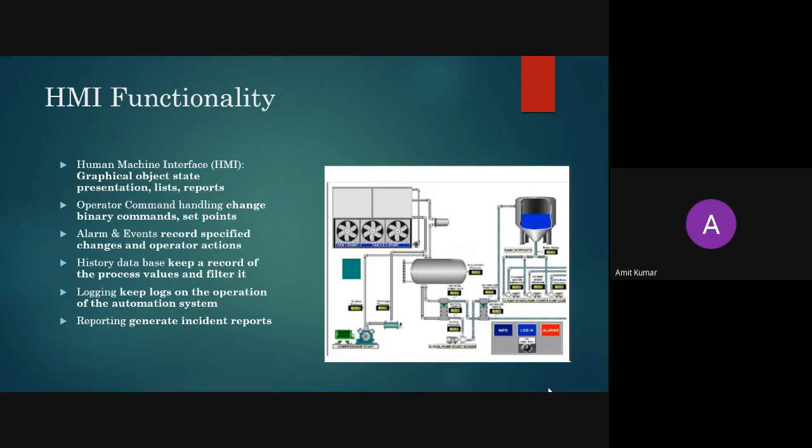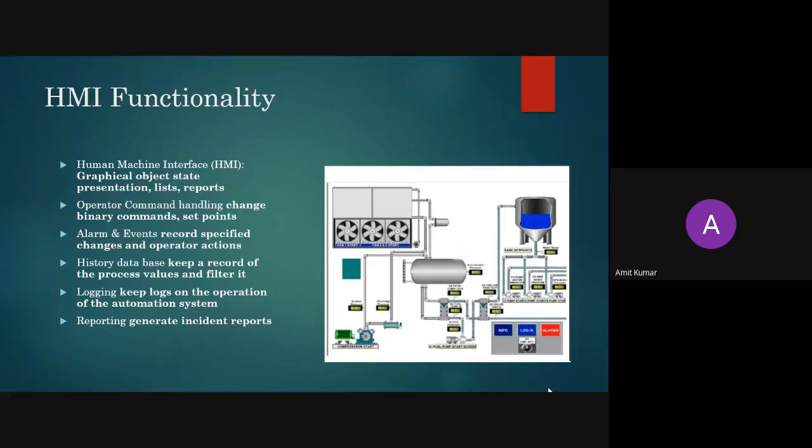By specifying different set points, or by switching off manually, or any other action you can take. Then second one is event. So say for example, there is a conveyor belt where you are counting the number of objects, and you want to stop when the object count is 100. So that is an event. Event means the number of counts has been completed, so the event has been executed. So that is the meaning of event. All the things will be recorded and you can see all the records.